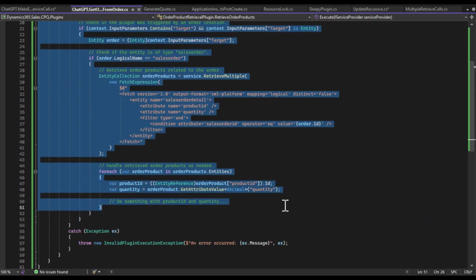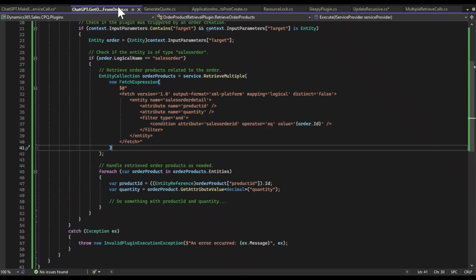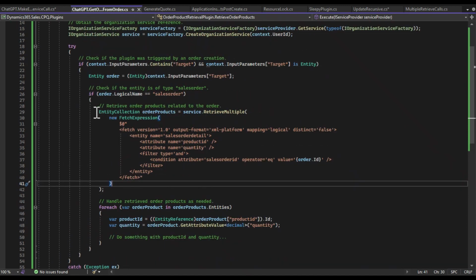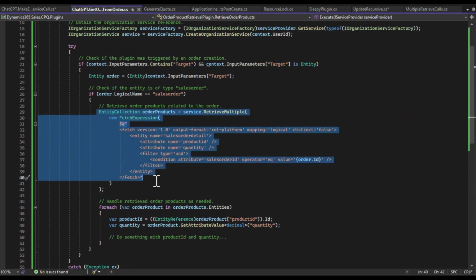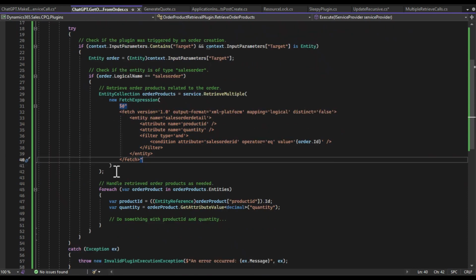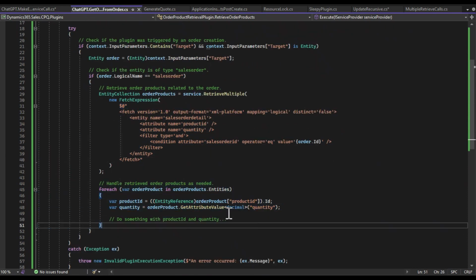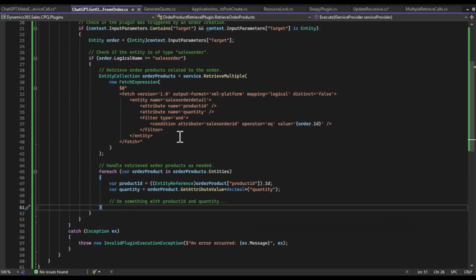This is not refactored at all. If I was another, say, class and wanted to reuse this particular fetch XML, I would have to go regenerate it and call it. Again, it's the same with the business logic. So none of this has been refactored at all. So this is a high candidate for reusability.